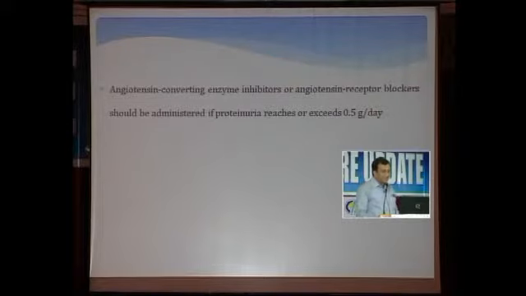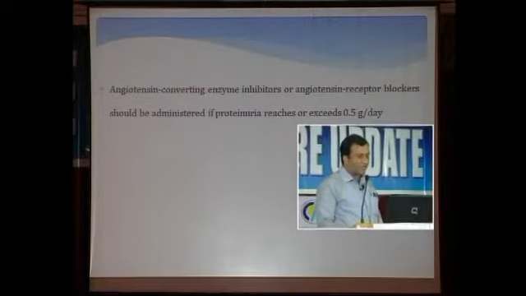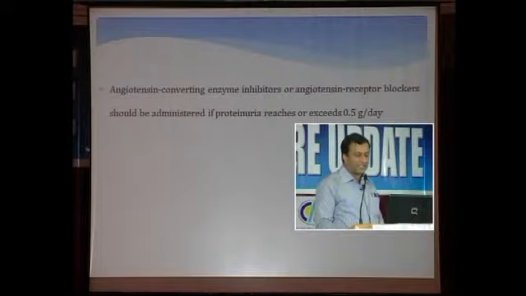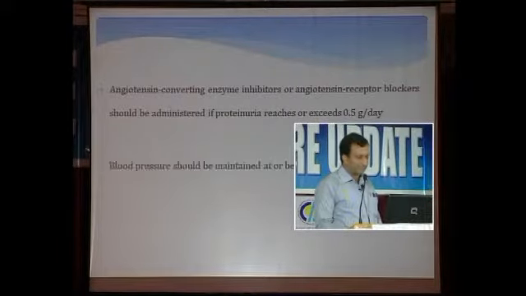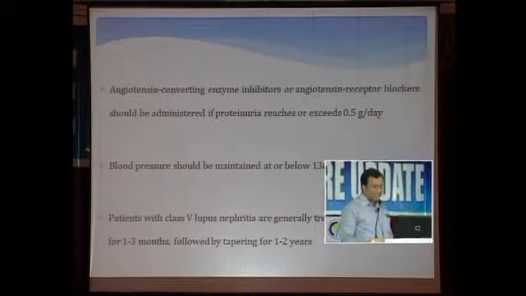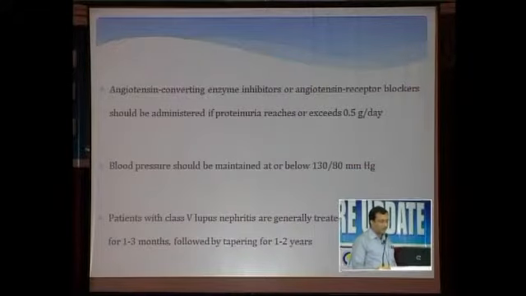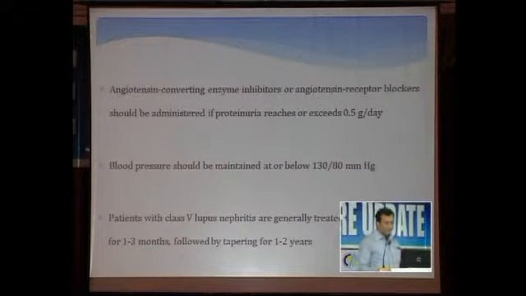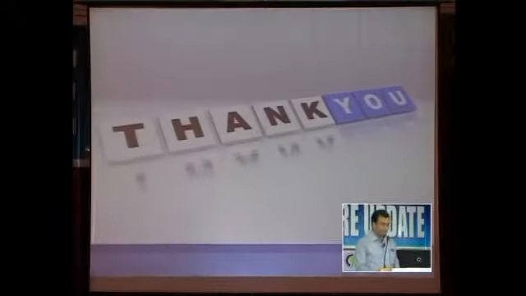ACE inhibitors or angiotensin receptor blockers should be administered if proteinuria reaches or exceeds 0.5 grams per day, and the blood pressure should be maintained at or below 130 by 80 millimeters of mercury. Patients with class 5 lupus nephritis are generally treated with prednisone for 1 to 3 months, followed by tapering for 1 to 2 years. So if there are any other questions, you can ask.